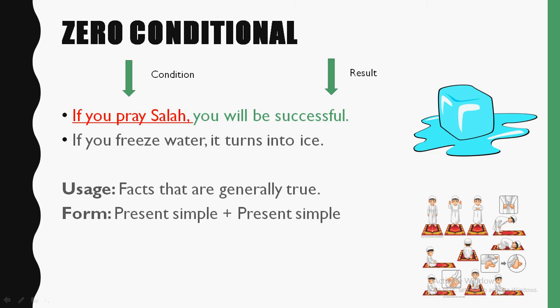How do we form the zero conditional? The way we form the zero conditional is by using the present simple with the present simple. So the condition we have, if you pray salah, you will be successful. So you will be successful. Be is the present simple.